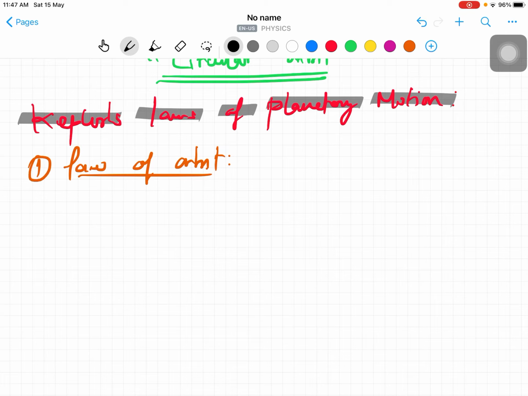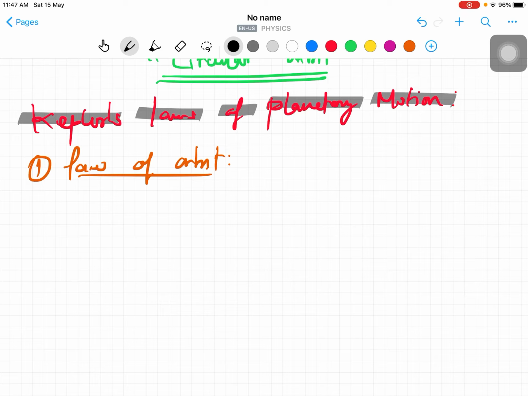All the celestial bodies, right? So what is the law of orbit? That means every planet revolves around the sun in an elliptical orbit, with the sun at one of the foci.